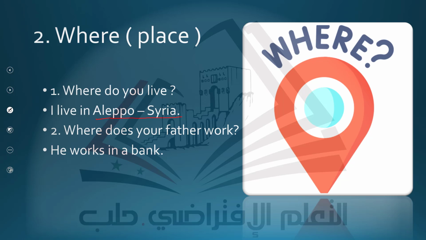The second question here, for example, you have the word bank underlined. They say, he works in a bank, or my father works in a bank. And they ask you to write a question. So you'll ask, where does your father work? And the answer is, he works in a bank. So the word bank will be underlined. Let's move.